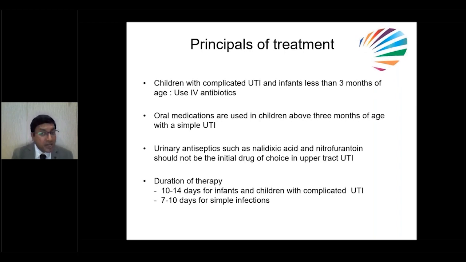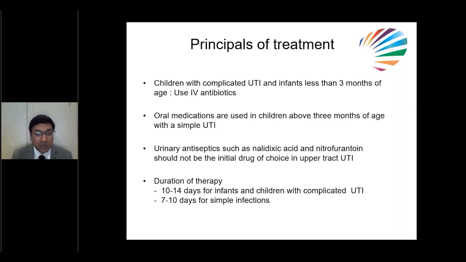So for children with complicated UTI or infants less than 3 months, obviously it's better to use IV antibiotics to prevent pyelonephritis and scarring in future. But in bigger kids, as we discussed, we can give oral antibiotics also. But urinary antiseptics such as nalidixic acid or nitrofurantoin should not be used as a drug of choice in upper urinary tract infections. What is the duration of therapy?